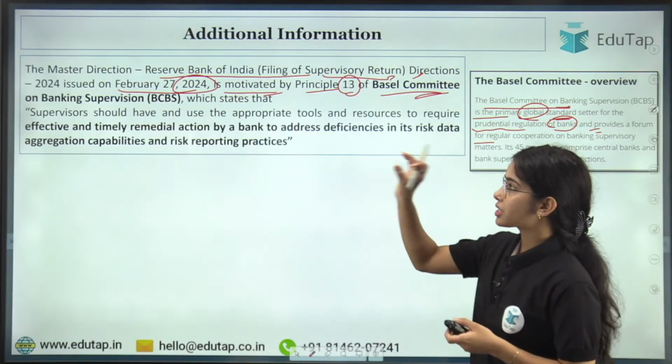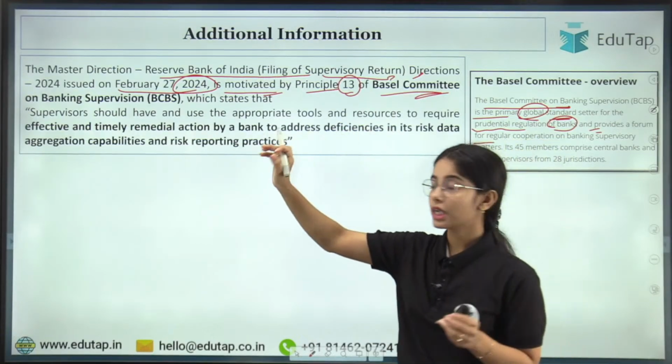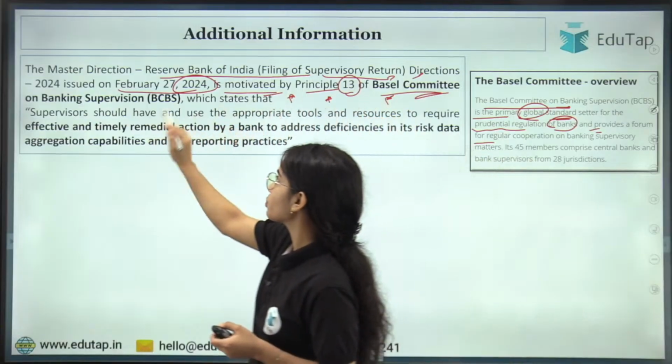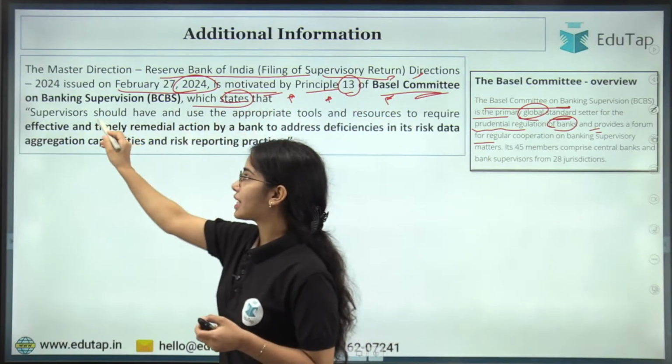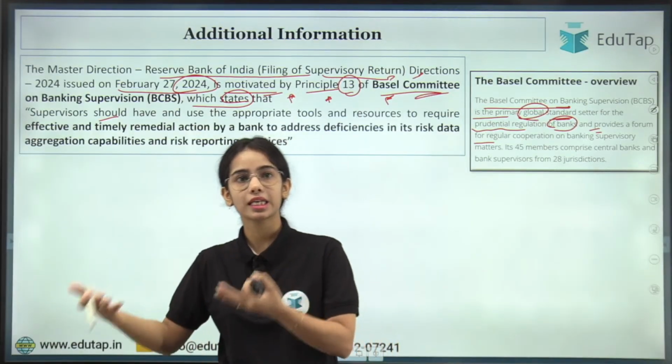Now the master direction that was released in February 2024 is motivated by Principle 13 of the Basel Committee on Banking Supervision, which states that supervisors, that is, the RBI is the supervisor that supervises the supervised entity.